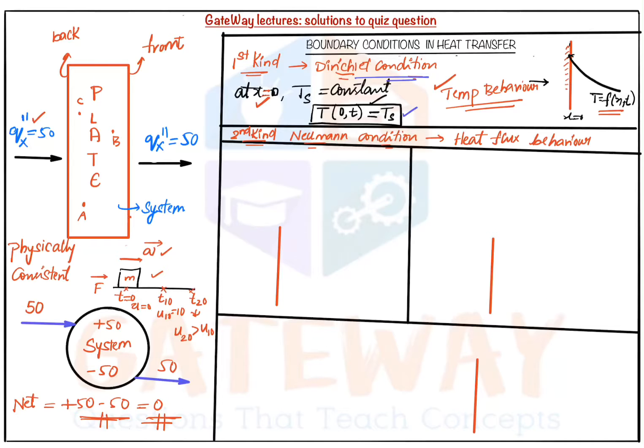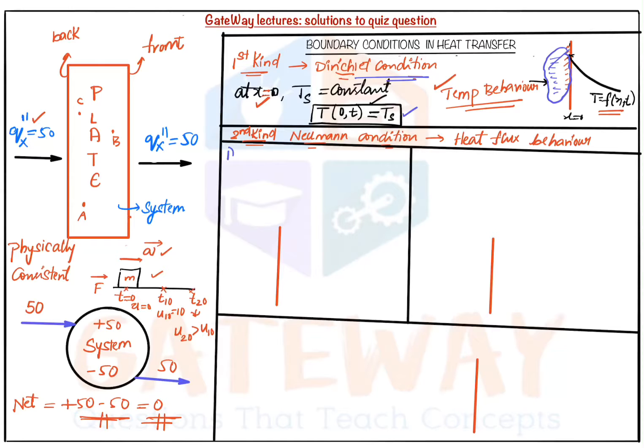So at the phase change, the temperature will always remain constant. So if we keep a melting solid in contact with this surface, or a boiling liquid in contact with the surface, then their temperature will always remain constant. So in that way we can keep the surface temperature constant. And coming to the second kind, the Neumann condition, it discusses the heat flux behavior.